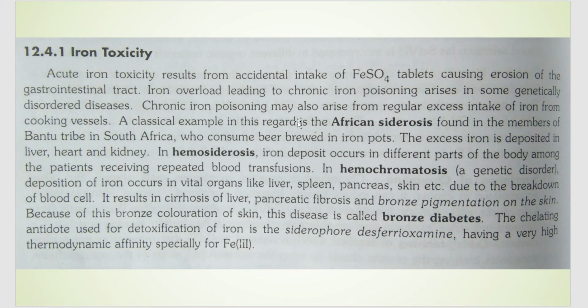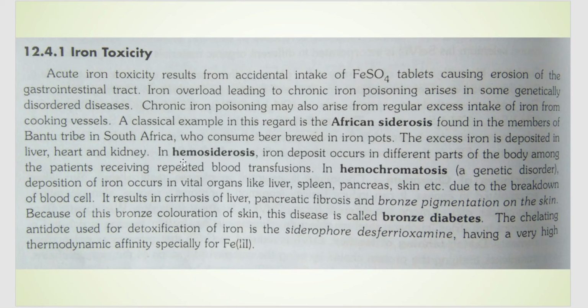Chronic iron poisoning is due to regular intake of food from iron vessels. This was seen in a disease called African siderosis, seen in the Bantu tribe in South Africa. They used to consume beer that was brewed in iron pots on a regular basis, because of which some of the iron from those pots accumulated in the beer that was being consumed, and hence it entered the body and got deposited in the liver, heart and kidney. So this is one example of chronic iron poisoning.